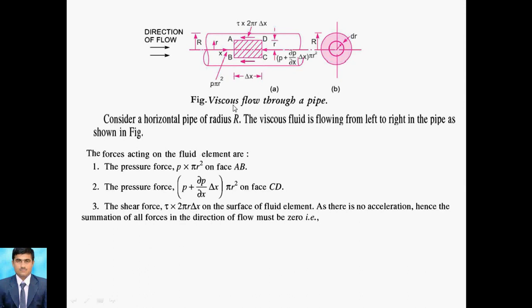So these three equations we can take in the summation of all forces. P pi r square acts from left to right, so we take it as positive, and the force from right to left we take as negative. So the second force, the pressure force, is negative. And the shear stress, whenever the flow is from left to right, is opposite to it, so I can say minus tau into 2 pi r into delta x equal to 0.